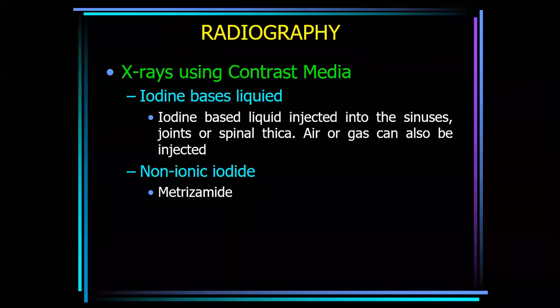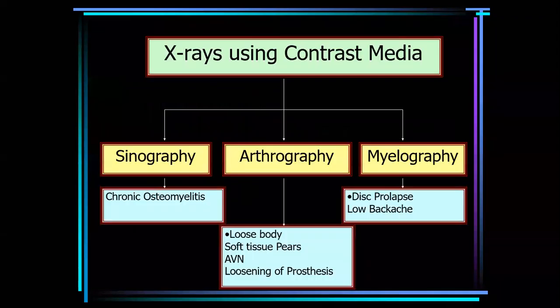So radiography you can do in this way. Nowadays MRI is also important, but through contrast medium, through myelography, you can also reach the diagnosis of whether the disc is prolapsed or not, or whether there is any block in the spinal canal. You can diagnose a case of leaking. A non-ionic iodide, metrizamide, can also be injected.